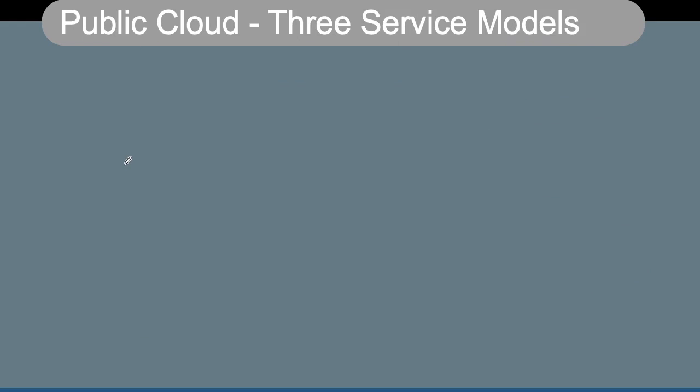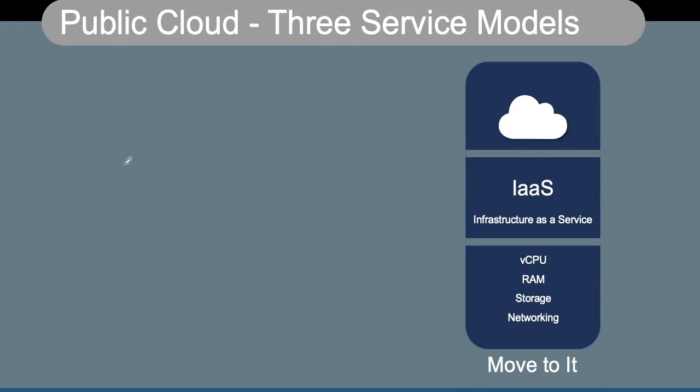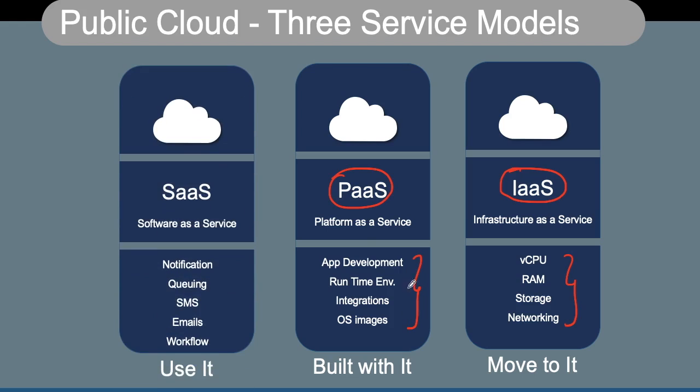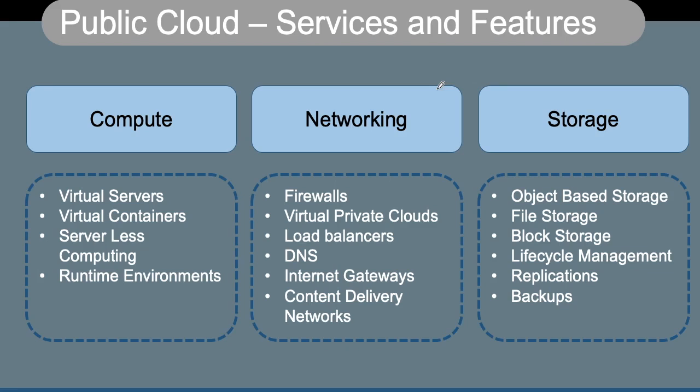We have already talked about the three different service models for the cloud. Infrastructure as a service, where you are using just the physical infrastructure; platform as a service, where you are using the infrastructure as well as the platform; and the third one is software as a service, where you are using the application as it is. So the underlying hardware, the underlying platform, as well as the services are being used by the end users or customers.